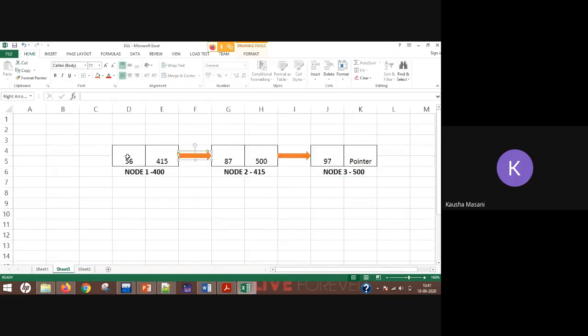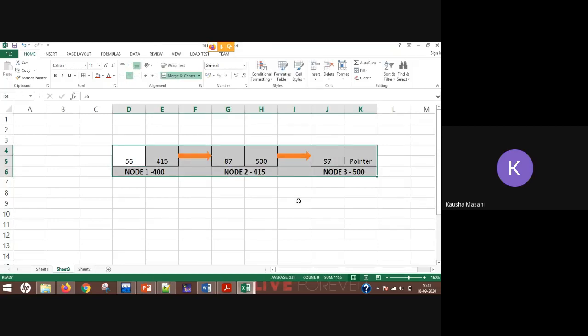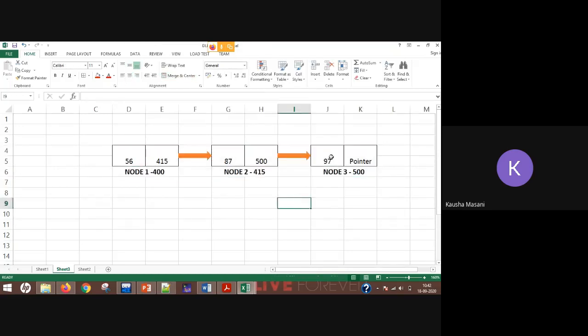Now one more property of your linked list is that if the node is the last node in your linked list, then the pointer of that node is going to have a null value. Let's say we are representing it with x. Null value means it is either 0 or null.